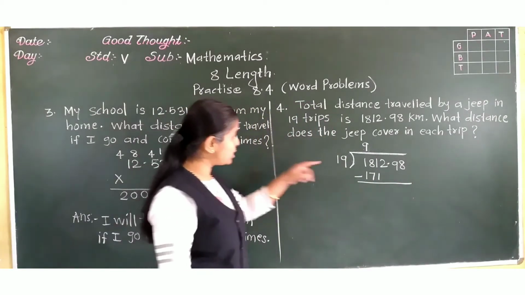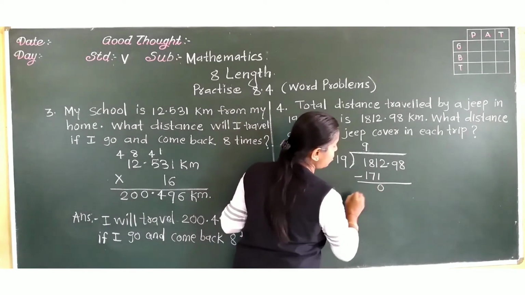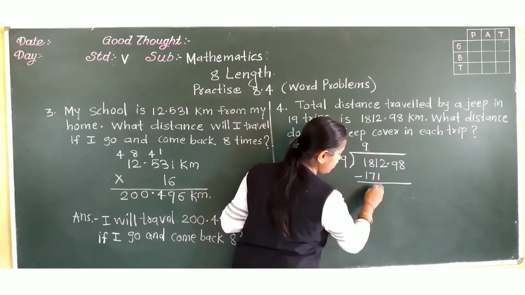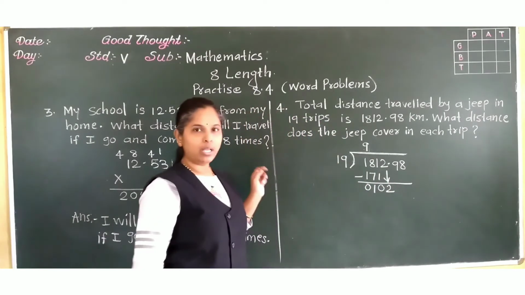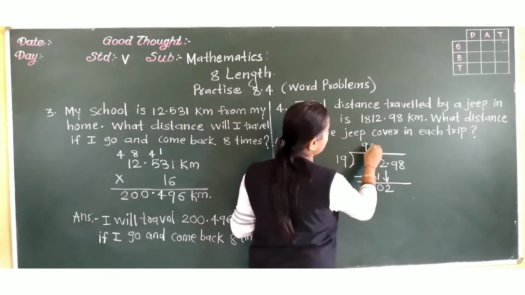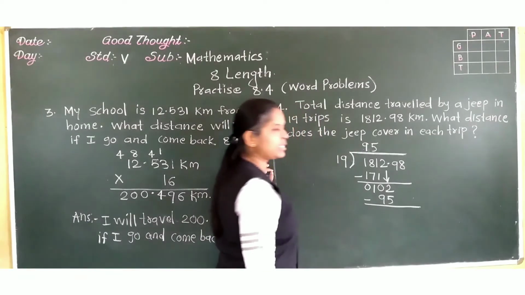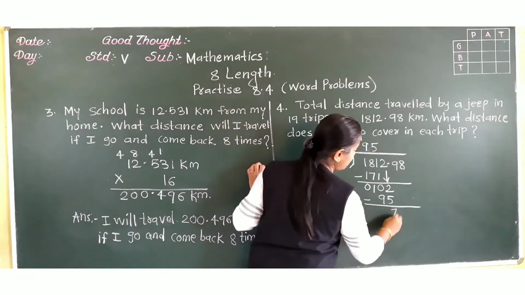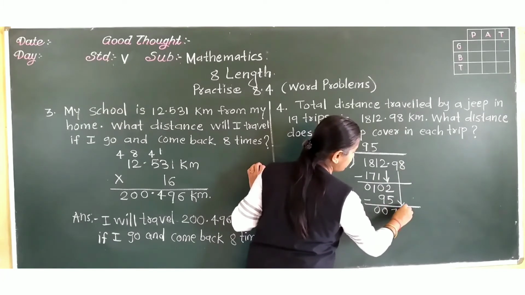This is the closest and smaller than 181. So 1 minus 1, 0. 8 minus 7, 1. 1 minus 1, 0. Take 2 down. Okay? Now 19 5s are 95. 102 minus 95 is 7. Okay? Now take 9 down.